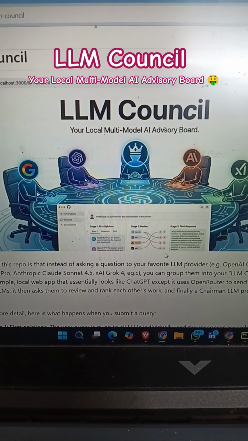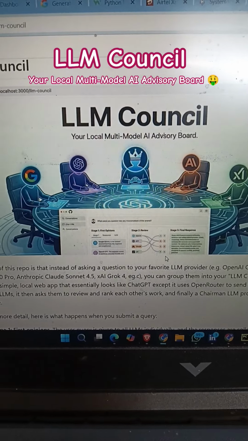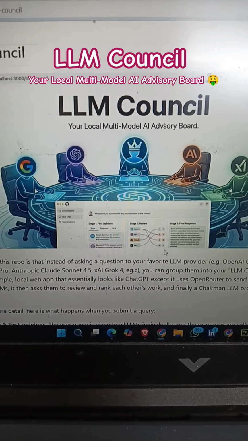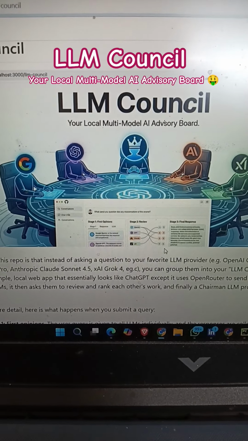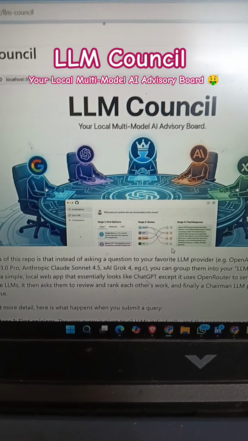So the person who built ChatGPT, Karpathy, had the same thought. He created one approach, one project. The interesting thing is he did it in 48 hours. It's a vibe coding project. That project is LLM Council.